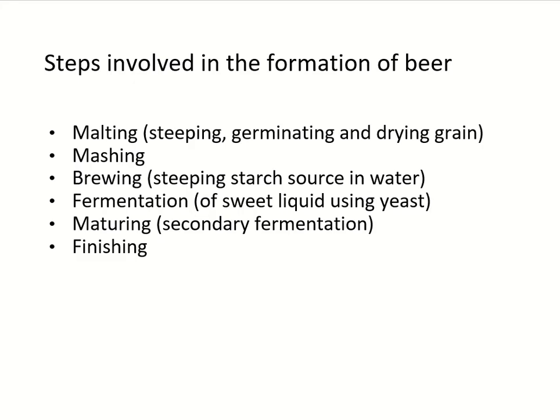The steps involved in the formation of beer are malting, that is steeping, germinating and drying the grain. Next is mashing, then brewing. Brewing means steeping the starch source in water. Then fermentation. Fermentation of the sweet liquid is done using yeast. Then maturing. Maturing is secondary fermentation, and then finishing.